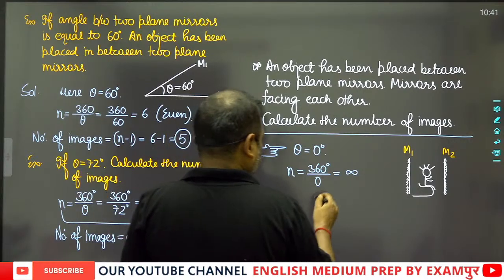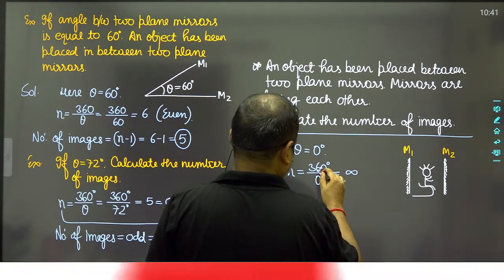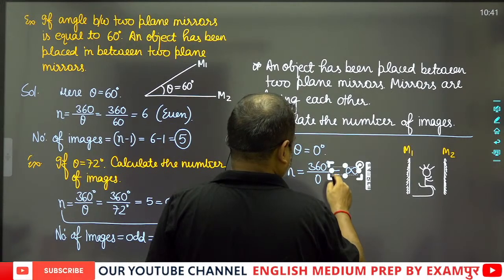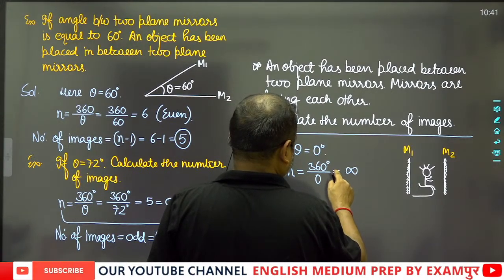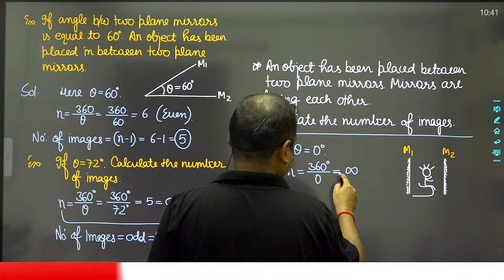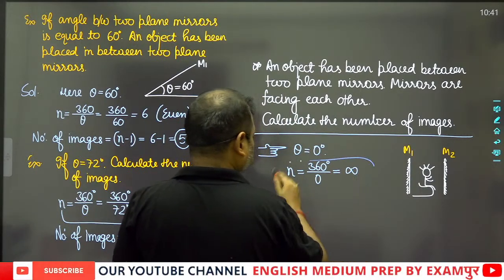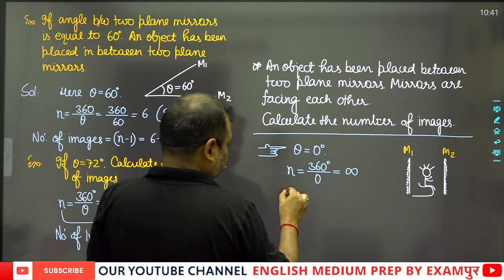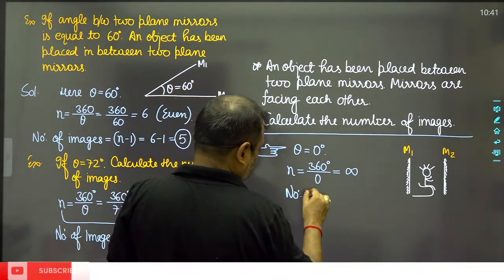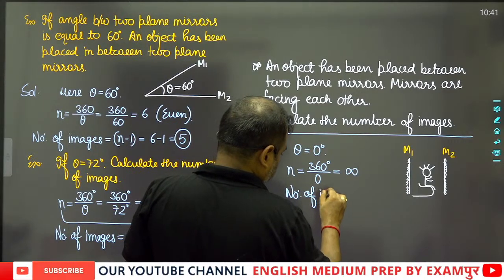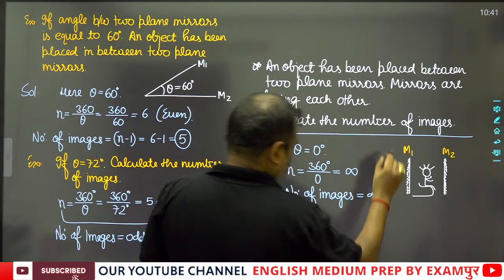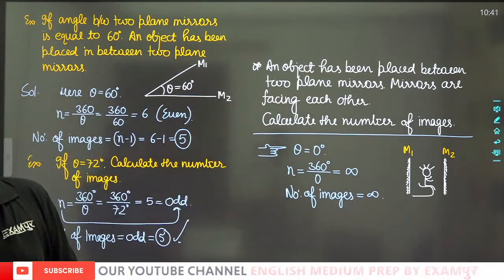So the number of images will be equal to infinite. You can observe this.